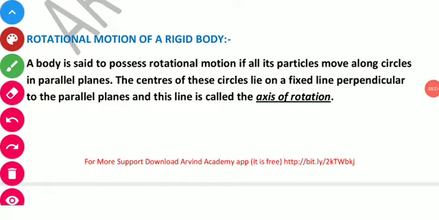Next we have rotational motion of a rigid body. Basically a body is said to possess rotational motion if all its particles move along circles in parallel planes. So the centers of these circles lie on a fixed line perpendicular to the parallel planes, and this line is called axis of rotation.